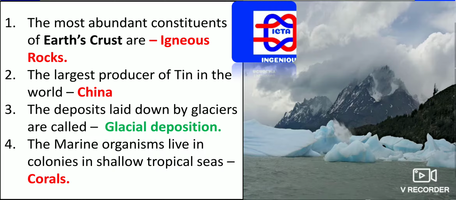Deposits laid down by glaciers are called glacial deposition. As you can see on the right side, this is how glacial deposition takes place, the deposition of all these glaciers. The marine organisms that live in colonies in shallow tropical seas are corals. This is one thing you have to remember: marine organisms that live in colonies in shallow tropical seas are known as corals.